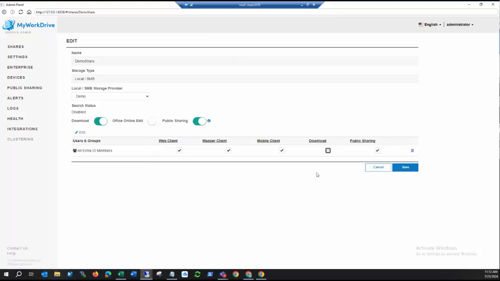So if I uncheck Download, now that user, when they log into the web client or the MapDrive client, is going to be able to see the file, but they can't download it. Even through the MapDrive client, it will allow them to view that file, but they won't be able to download that file.